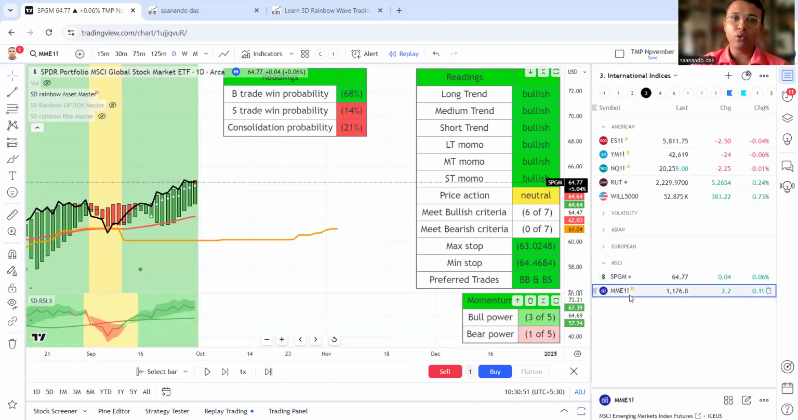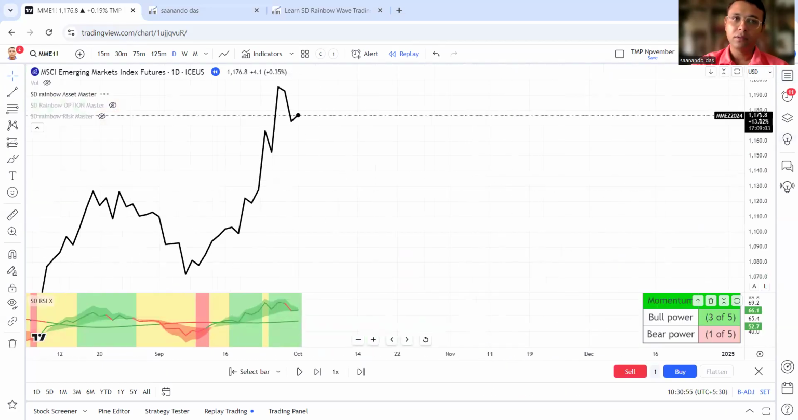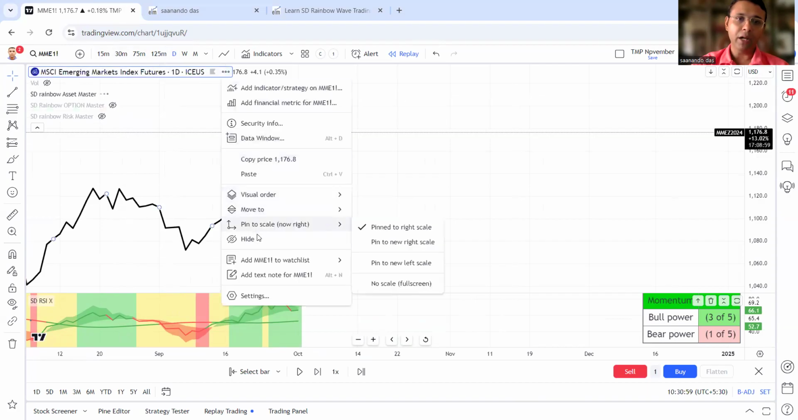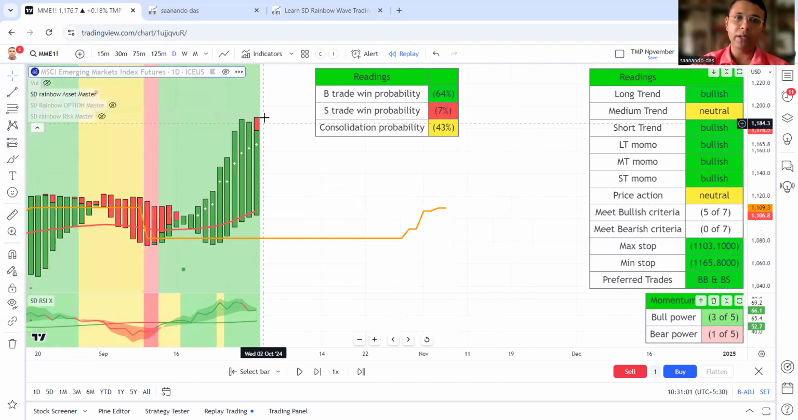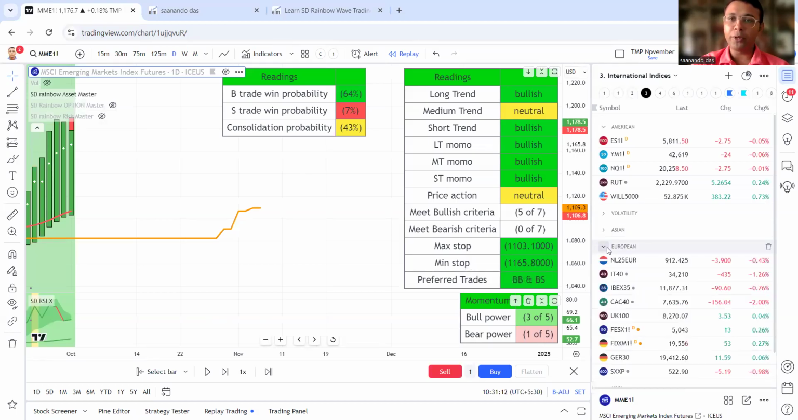And let's look at the emerging market. If we look at the emerging market, let me hide the original one. It's undergoing correction. First important correction, emerging market. India, we saw a big move. Then we will look at European indices. Last, we'll look at America.